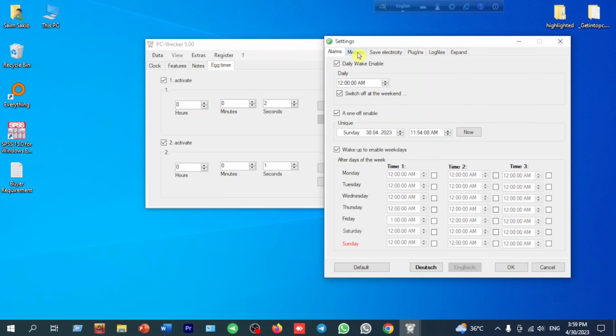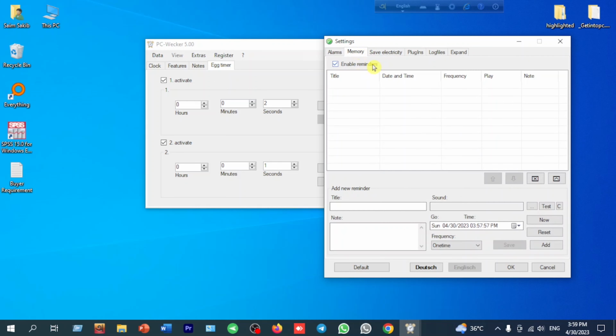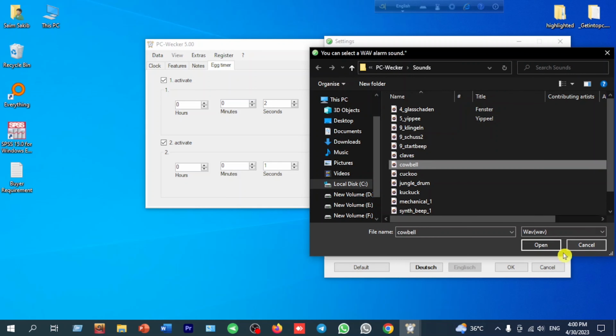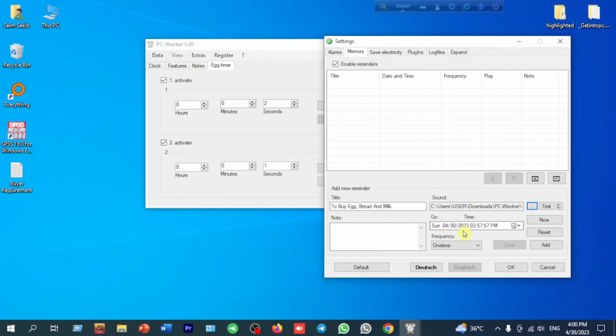Okay, then we will talk about the memory section. In this memory section, we can add our custom sound for our alarm. Okay, we can set the title, like to buy egg, bread and milk. For the sound, we can add a sound from our PC. Here the sound is cowbell, open. Then we can set the time, date, everything from here, and we can set the frequency, meaning how many times the alarm counts, like one time, daily, weekly, monthly or yearly.